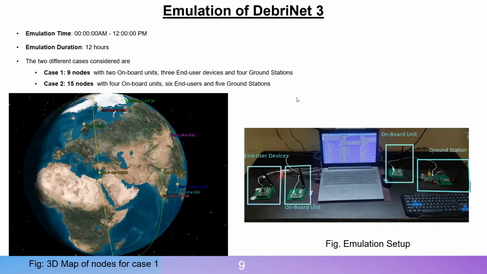We have considered 2 cases. Case 1 has 9 nodes, with 2 onboard units, 3 end user devices, and 4 ground stations. Case 2 has 15 nodes, with 4 onboard units, 6 end user devices, and 5 ground stations. We have shown the emulation setup, and corresponding to case 1 we have shown a 3D map of nodes for 2 onboard units which will be deployed in PSLV debris, and the places considered for end user devices and ground stations are also shown in the picture.